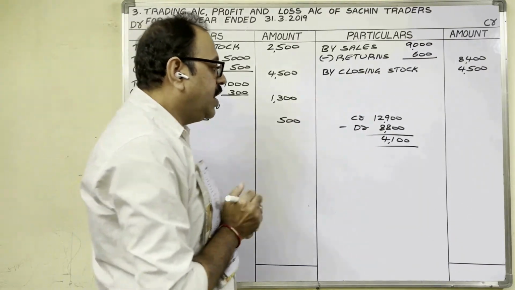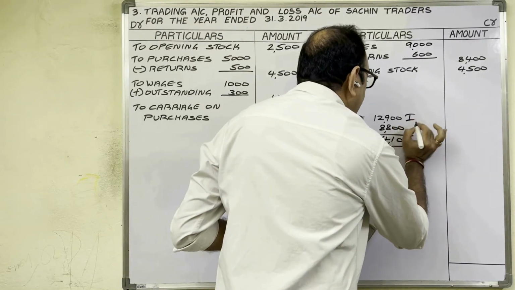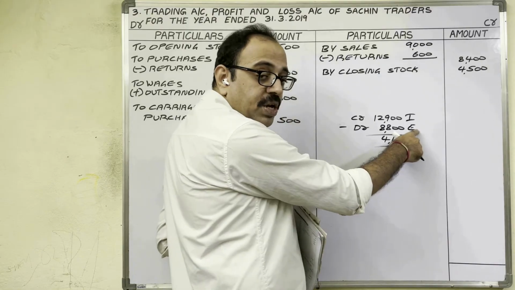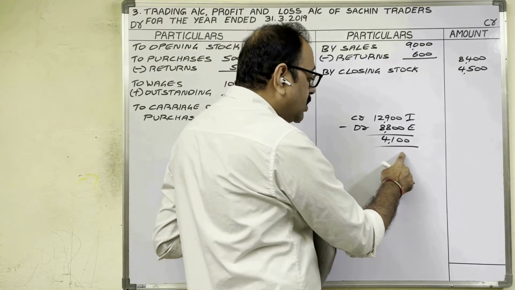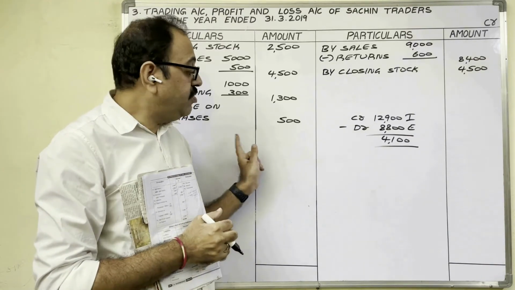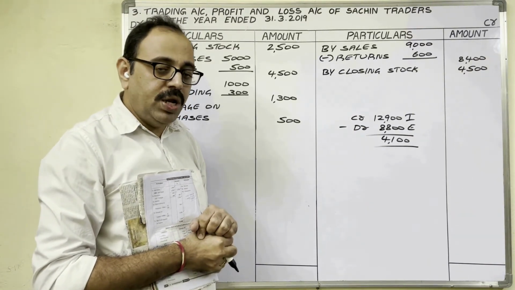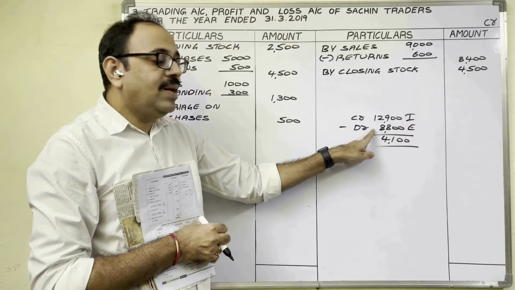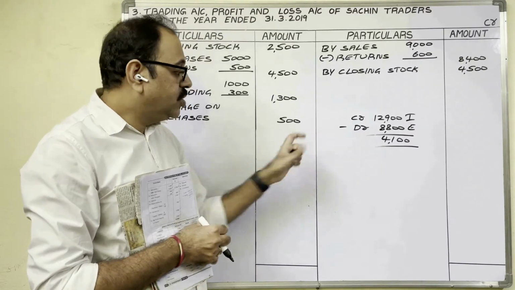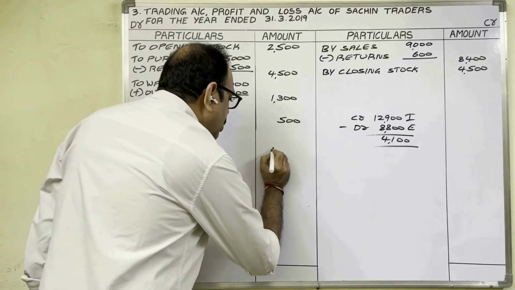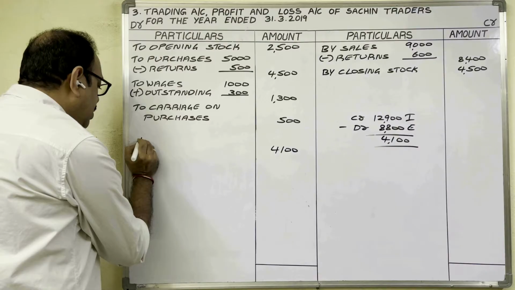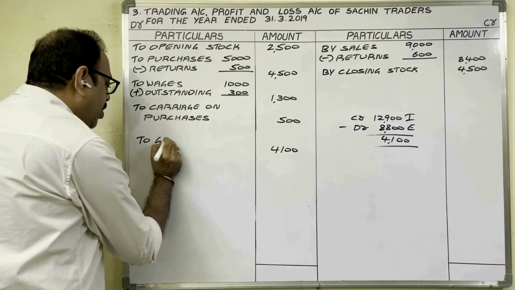Credit side we wrote incomes. Debit side expenses. So income amount is more than expenditure amount. Therefore the final answer is profit. It is known as gross profit. We said we should show this amount. Rule is where the total is less, that side we have to show. Debit side total is less. So debit side, 4,100 rupees. For that you have to write, to gross profit.